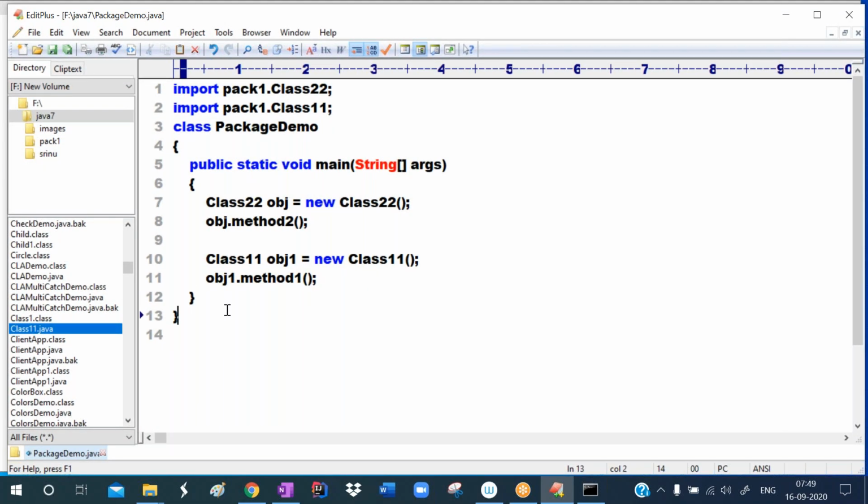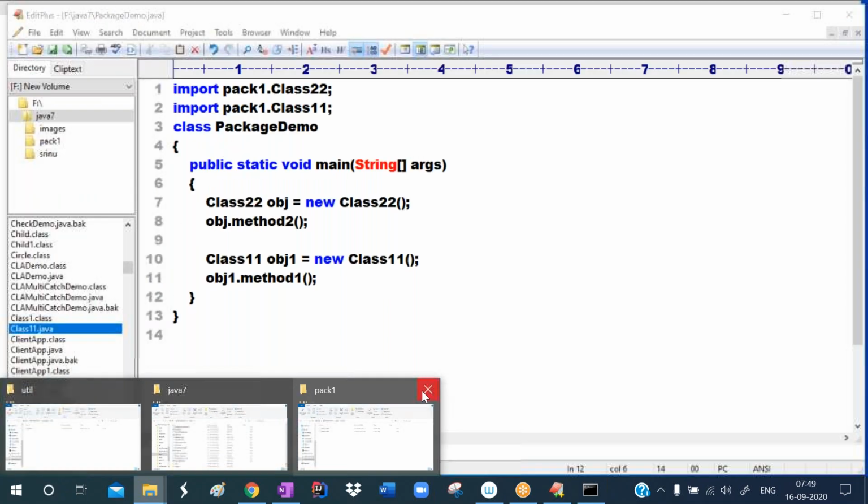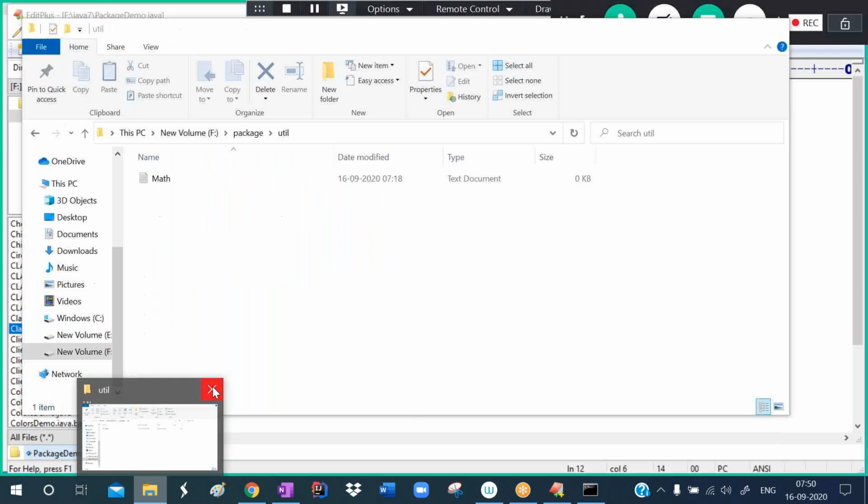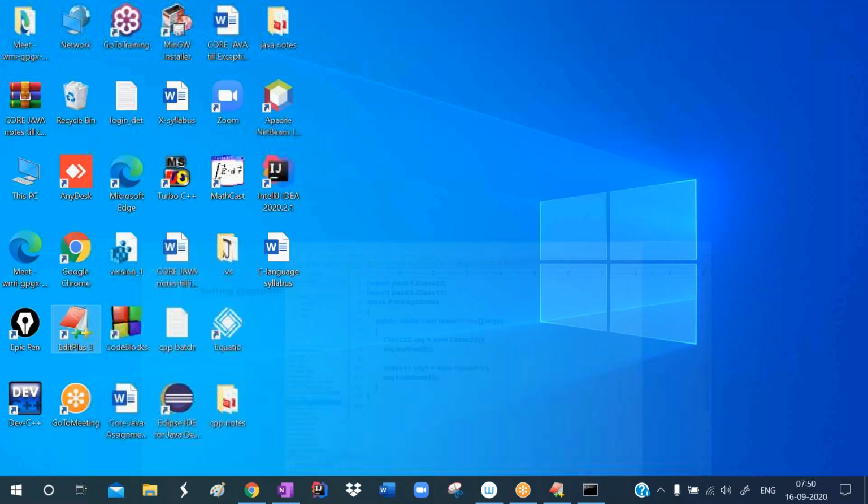I'm changing the location of our package. Okay, so in the current directory it is there, so now it is working. But I'm changing the location of the package. Okay, like this. See, I'm opening freshly. See here.